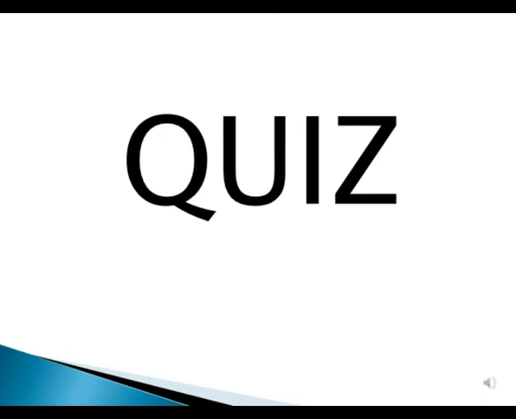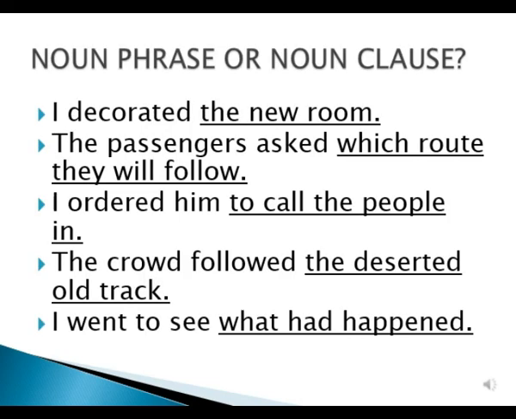I have explained to you the topic of noun phrases and clauses. Now it is time for some practice and self-evaluation, which will be in the form of a small quiz. If you see, there are 5 sentences written, and in all these 5 sentences there are some underlined parts. What you have to do now is read the whole sentence, then read the underlined part, and then tell whether the underlined part is a noun phrase or noun clause. You have 45 seconds to do this.